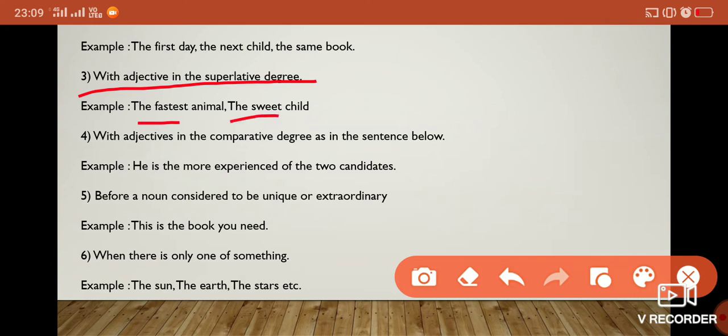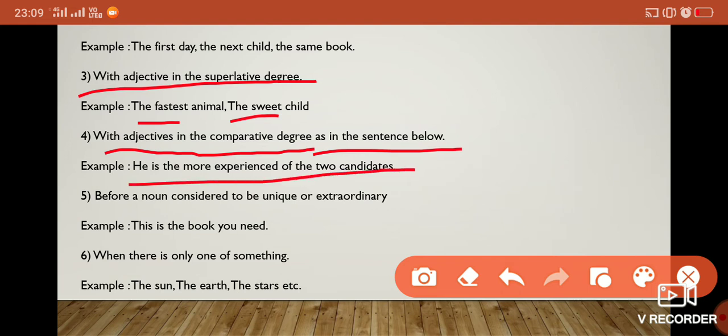Okay, next point, we will use it with an adjective in the comparative degree also, as in the sentence below: he is the more experienced of the two candidates. We will use it with adjectives in the comparative degree also. And see the sentence, he is the more experienced of the two candidates, which is a comparative sentence.